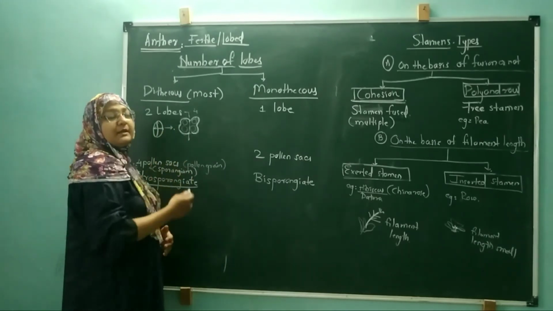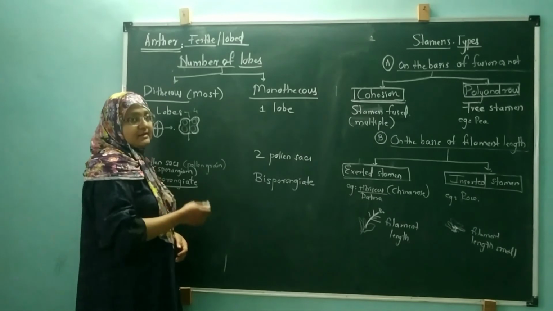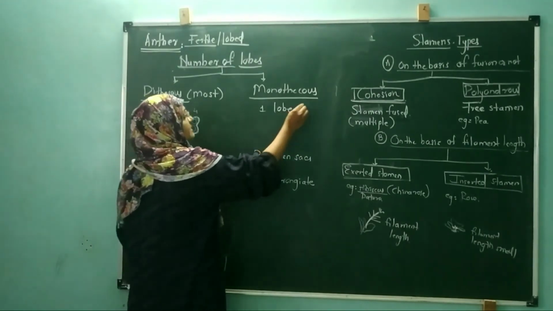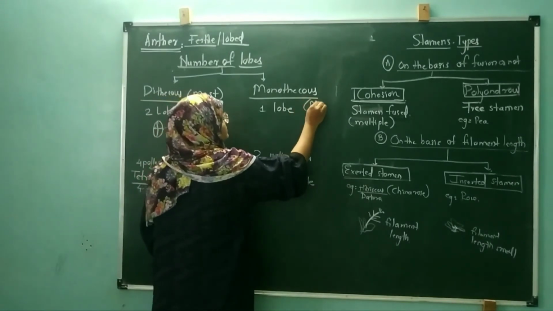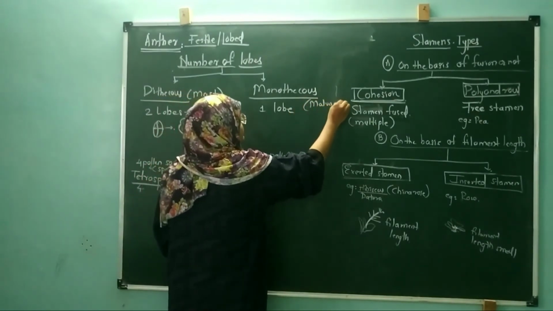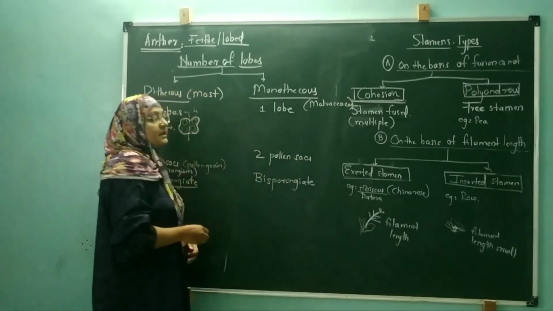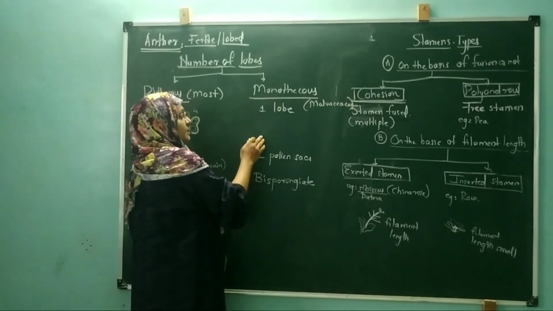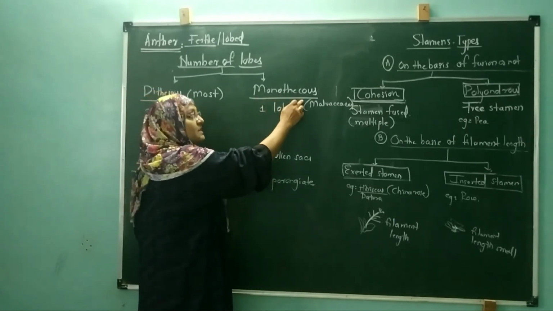But some families of angiosperms, like Malvaceae, the plants belonging to the family Malvaceae, have monothecous kind of anthers. Mono means one, thecous means the layer.